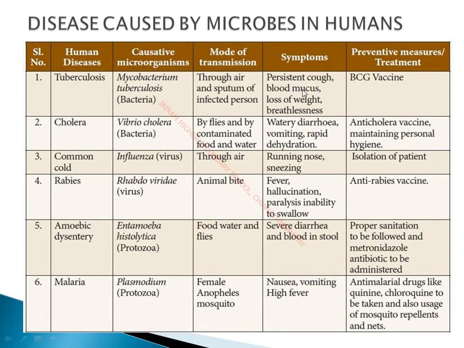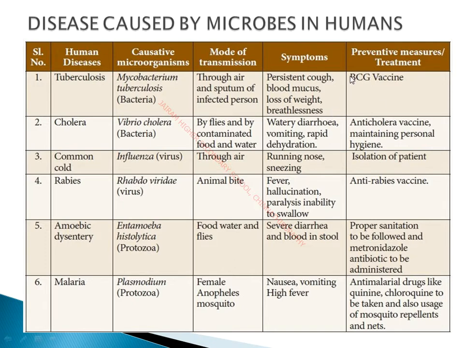And blood mucus. When they spit up, they will have blood in their sputum. That is called blood mucus. And sudden loss of weight. And breathlessness: they cannot breathe properly. We have seen breathlessness as a symptom in people affected by coronavirus and COVID-19. In the same way, breathlessness is a symptom of tuberculosis. The patient is unable to breathe properly.